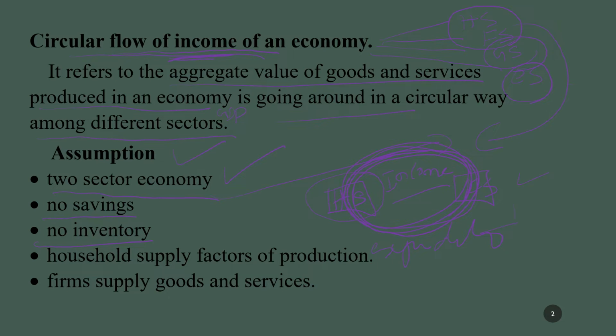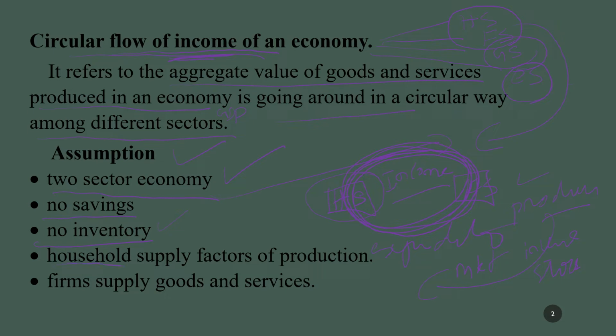That means whatever the firms produce in goods and services will be brought to the market and sold, all the produced goods and services, and they are not going to maintain any type of inventory or stock in their warehouses. So that is one more assumption. Whatever is produced will be sold, and whatever the income earned will be spent by the household sector.